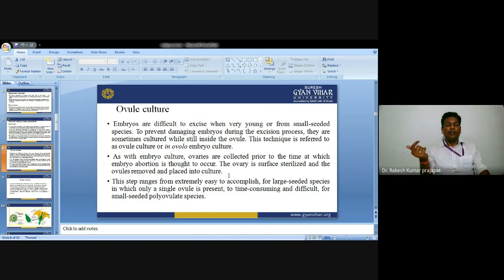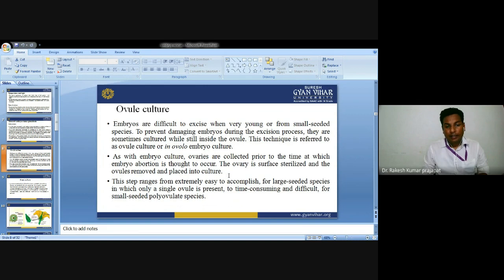As with embryo cultures, ovaries are collected prior to the time at which embryo abortion is thought to occur. The ovary is surface sterilized and the ovule removed and placed onto the artificial culture media. This step ranges from extremely easy for large seeded species, in which only a small ovule is present, to time consuming and difficult for small seeded species. So we have to be very careful at that time.